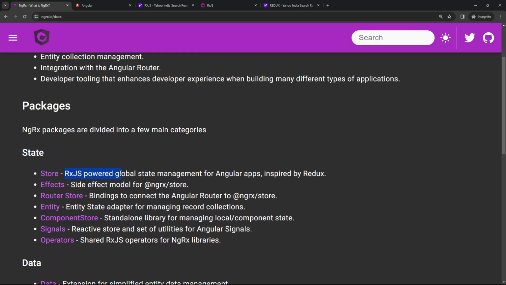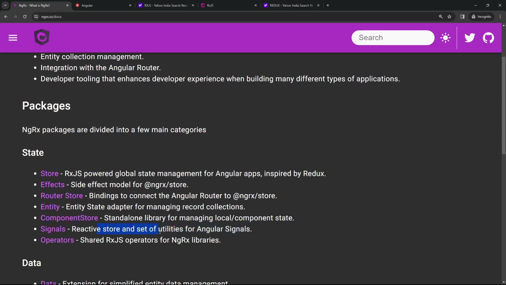In the state, we have the store. Store is nothing but a main area where your entire data collection takes place. So store is NGRX powered global state management for Angular apps inspired by Redux. Effects, side effects model for NGRX store. Router store, bindings to connect the Angular router to NGRX store. Entity, entity state adapter for managing record collections. Component store, standalone library for managing local component state. Signals, reactive store and set of utilities for Angular signals.